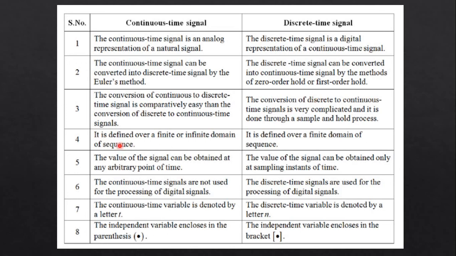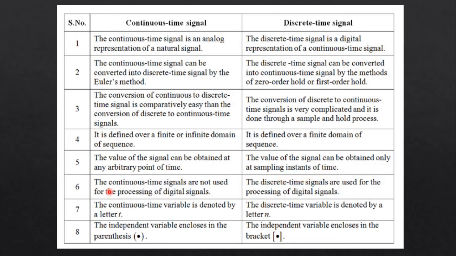Next, the continuous time signal is defined over a finite or infinite domain of sequence, whereas the discrete time signal is defined over a finite domain of the sequence. Fifth, the value of a continuous signal can be obtained at any arbitrary point of time, while the value of a discrete signal can be obtained only at a sampling instant of time.